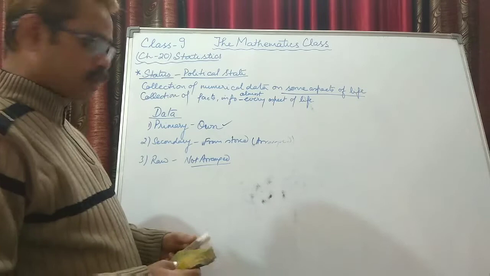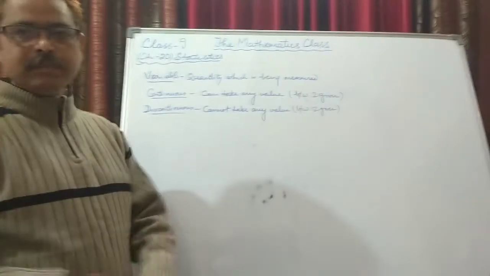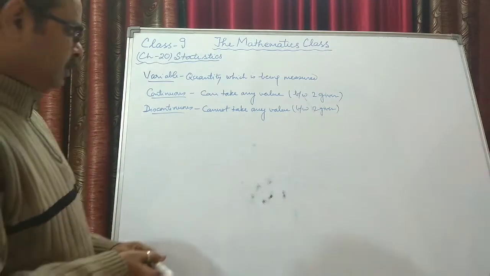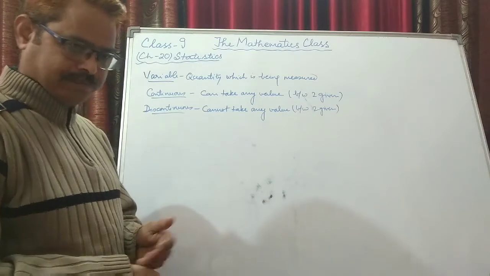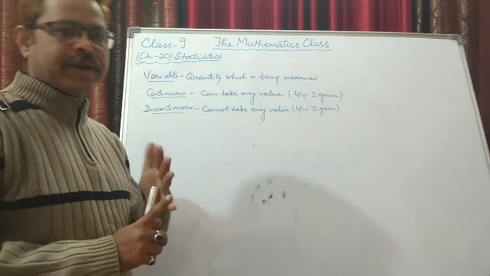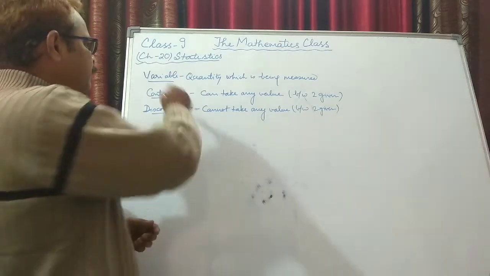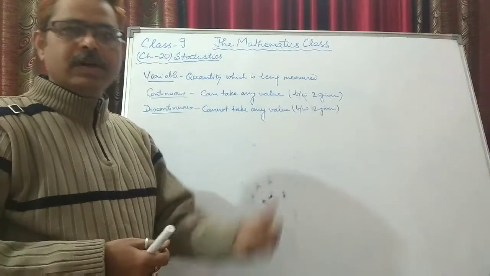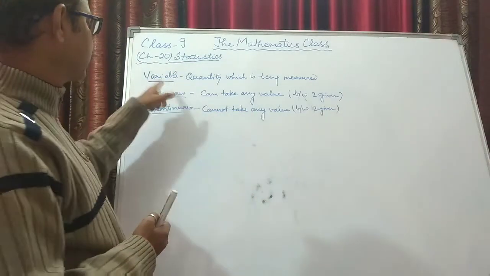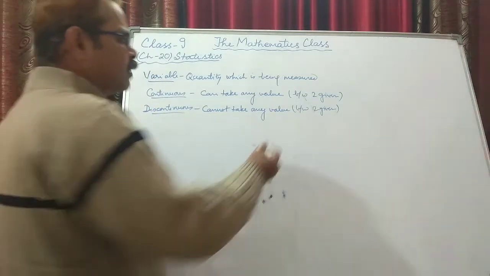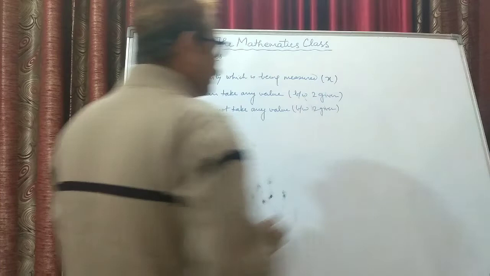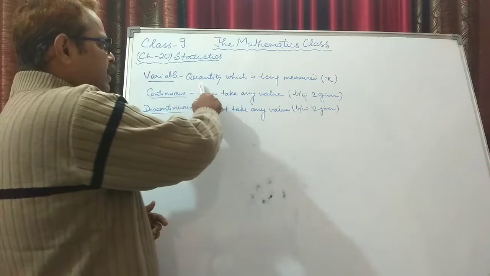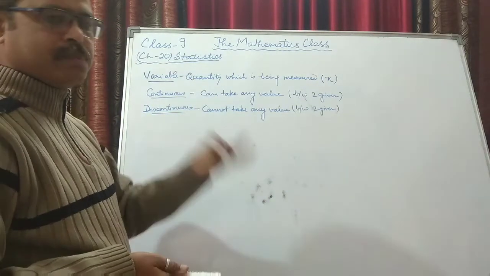Now next we will talk about variables. What is a variable? In your syllabus we generally measure mean, median, mode and all these things. So what is the meaning of variable? Variable means the quantity which is being measured. What we are trying to find out with the help of statistics is known as a variable, and that is marked sometimes as X or Y or whatever you can take. You also know the meaning of variable in algebra and other things. So a variable is generally the quantity which we are trying to find out or which is being measured.